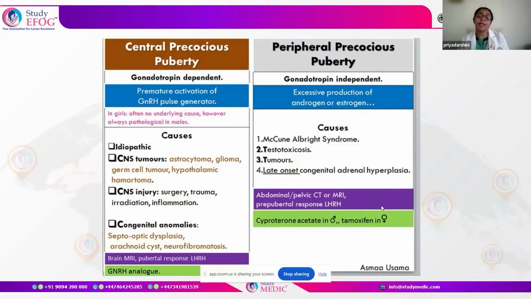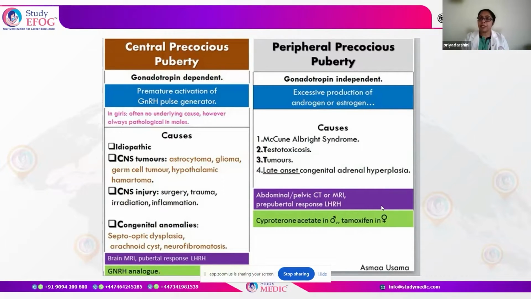Now, the most common investigations that we do here: for peripheral causes, we need to look at the peripheral changes, like an abdominal or pelvic CT or an MRI, and also the response to LHRH. Coming to the central causes, it is basically the brain MRI which is going to help us in the diagnosis to rule out central causes. However, remember, idiopathic is the most common cause of central precocious puberty.